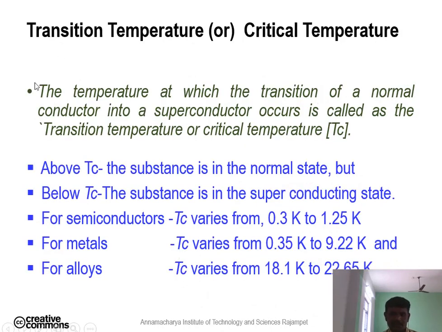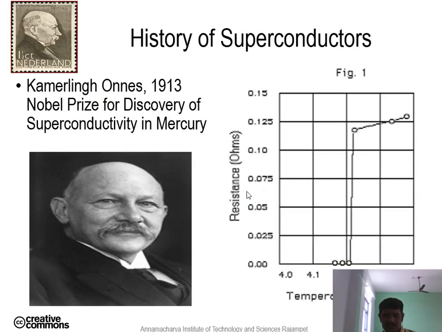So what does critical temperature mean? The temperature at which the transition of the normal conductor into the superconductor occurs is called the transition temperature or critical temperature. The temperature at which the material undergoes a transition from the normal state to the superconducting state is known as the critical temperature or transition temperature. This critical temperature was observed by Kamerlingh Onnes for mercury at 4.2 Kelvin.